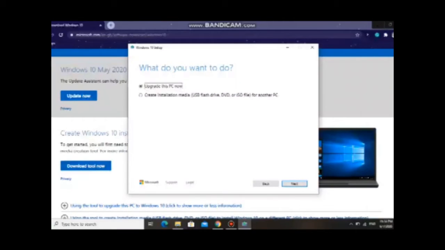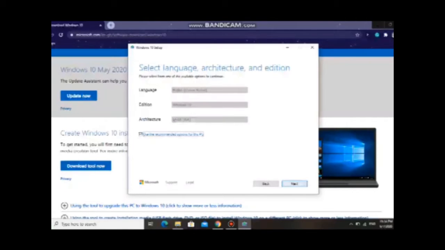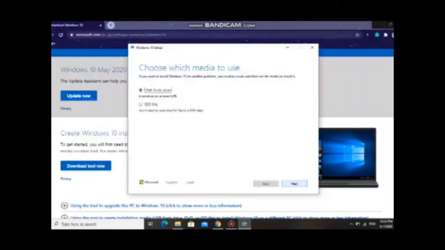Okay, after a while, it will appear like this, where they give you two options, which is upgrade this PC now or create installation media USB. Okay, we're going to choose create installation media. Then it will appear for language, edition, and architecture, which you just ignore and click next.